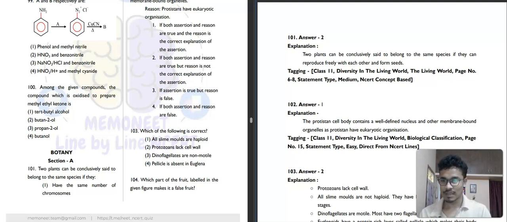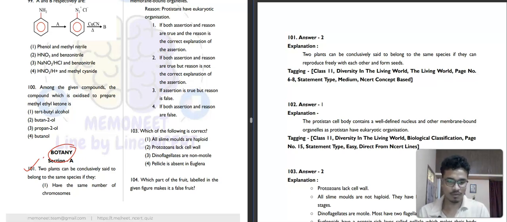So today we will discuss about BBT 24. So botany part first we will start, then we will go to zoology. So botany section A, first question 101. So let's see. Two plants can be conclusively said to belong to the same species if they have what in common, so that we can say that is the same species.